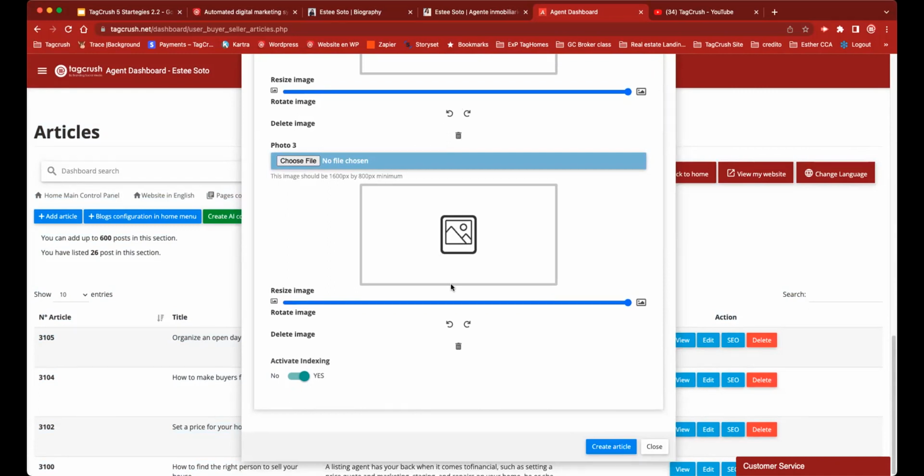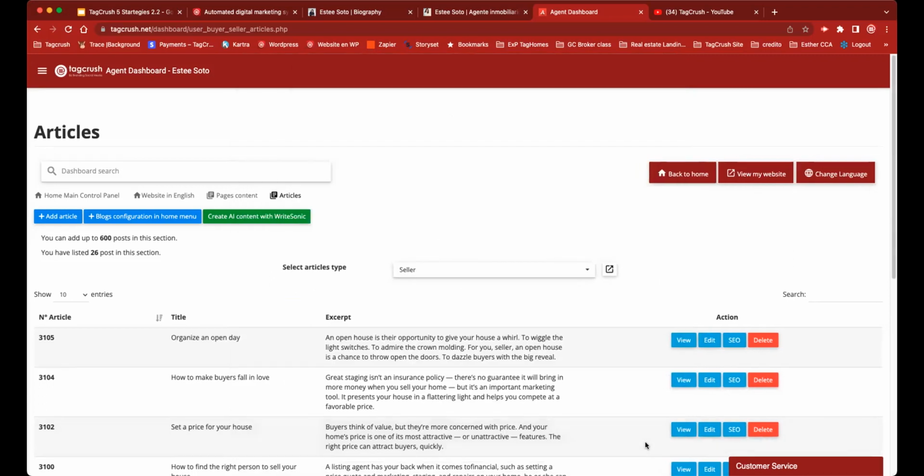Why all these pictures? Because when you share it, it can be shared with different images. You can share the same article 3 times with different images, and it's still the same article. The articles you create are indexable in Google. Google reads them. The articles I give to you to play with are already indexed. So you have to create content anyway, okay?